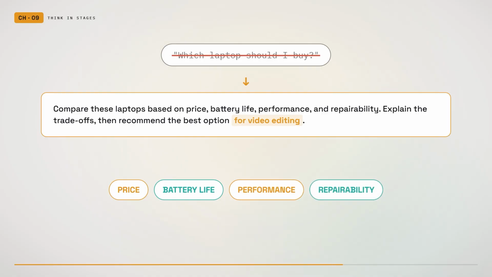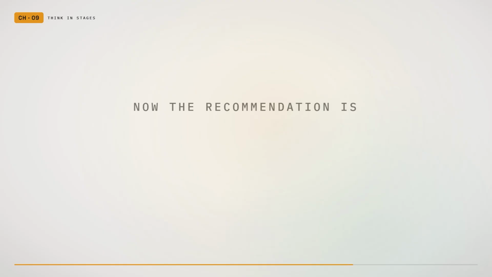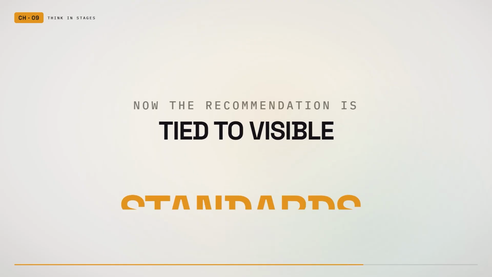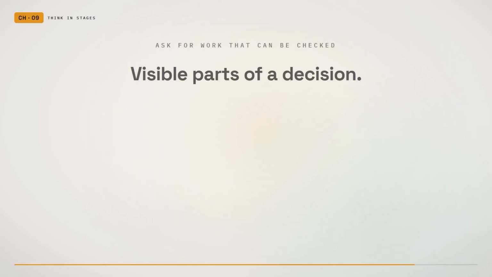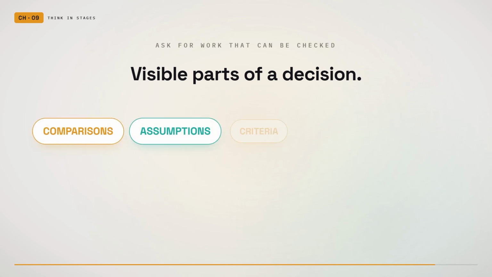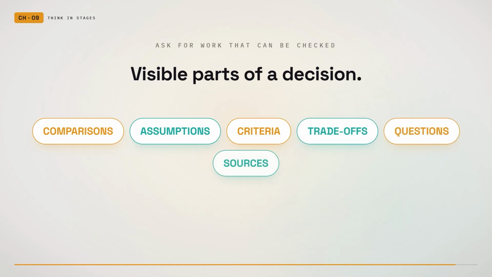Now the recommendation is tied to visible standards. This makes the answer easier to trust and easier to challenge. The user can examine the comparison and decide whether the conclusion makes sense. The key is not to ask for hidden thinking. The key is to ask for useful work that can be checked. Comparisons, assumptions, criteria, trade-offs, questions, sources. These are visible parts of a good decision.